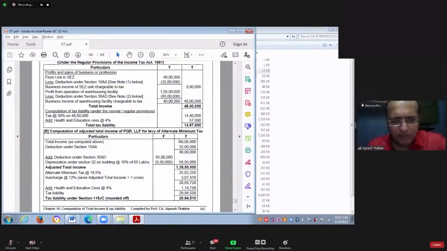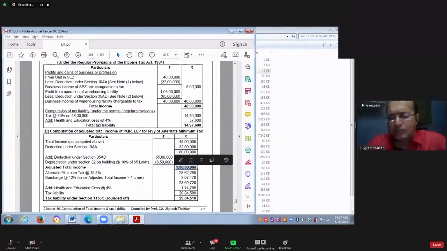So our starting point will be total income as per normal provision, which is 48 lakhs. To that we will add back 10AA deduction, 32 lakhs. To that we will add back 65 lakhs deduction under section 35AD. From that I will deduct depreciation on the value of building, that is 10% of 65 lakhs, 6.5 lakhs. So net effect is 58.5 lakhs will be added. So my adjusted total income is 1 crore 38 lakh 50,000.